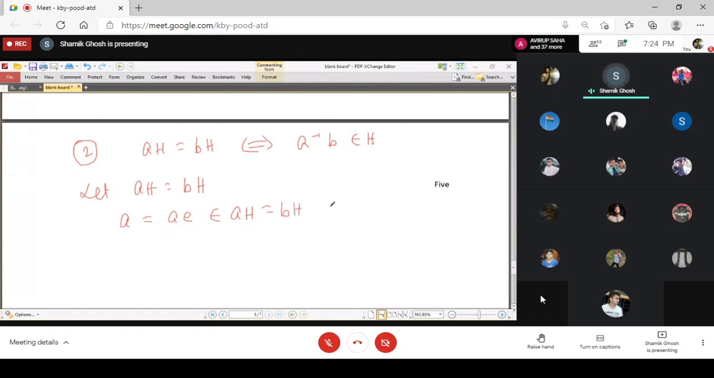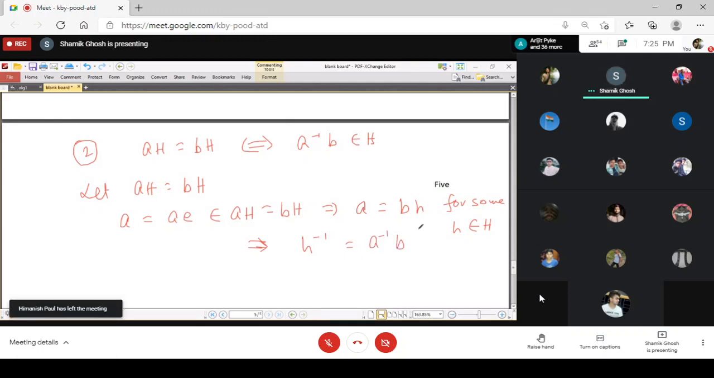So from this you can have that a belongs to bH. So a you can write as b times some h, for some h belongs to H. And so from this you can have that h inverse is equal to a inverse b. This calculation is simple, that you multiply both sides by a inverse from the left and h inverse from the right. And then you get that h inverse equal to a inverse b, right?